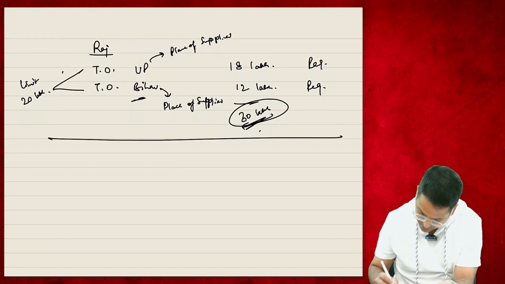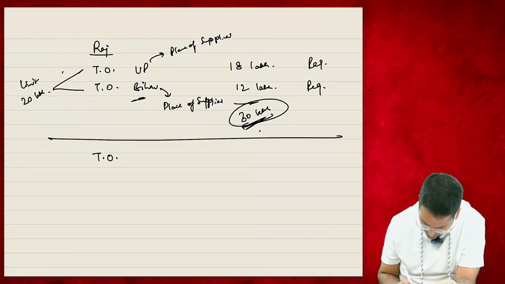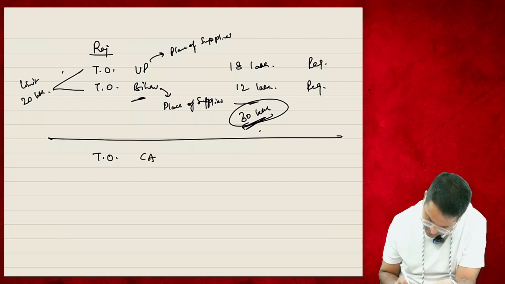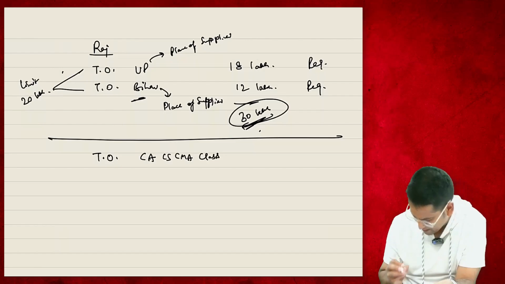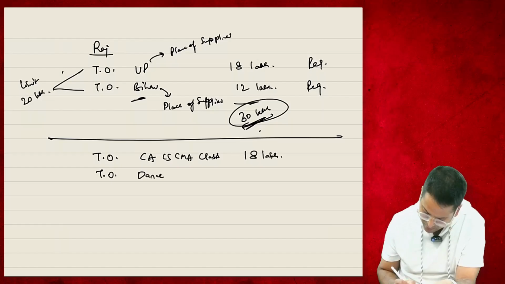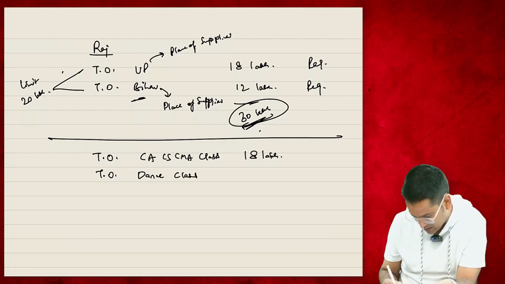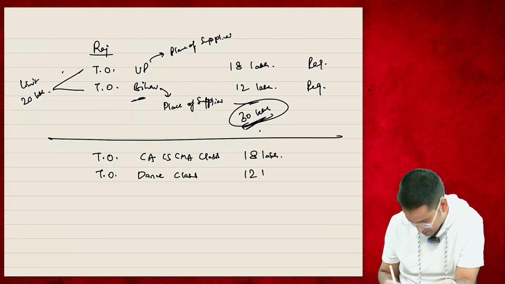Now come to the second question. Let's assume my turnover from CA, CS and CMA classes is 18 lakh rupees. And I am also running dance classes. My revenue from this dance class is 12 lakh rupees.